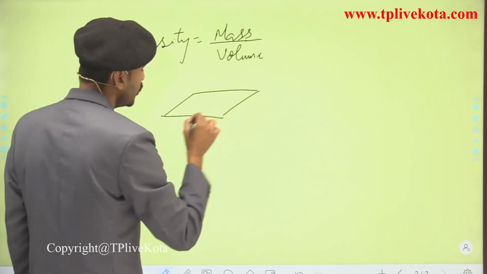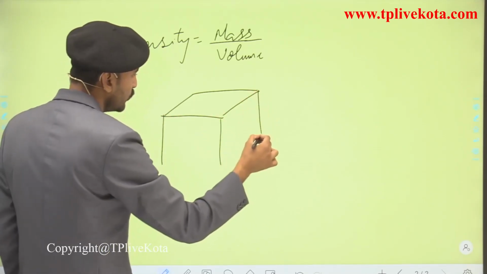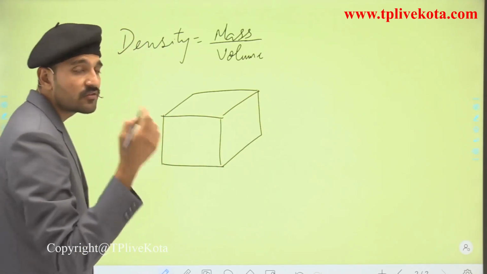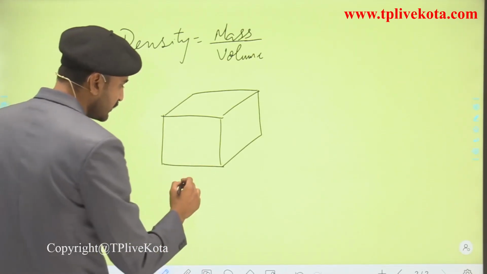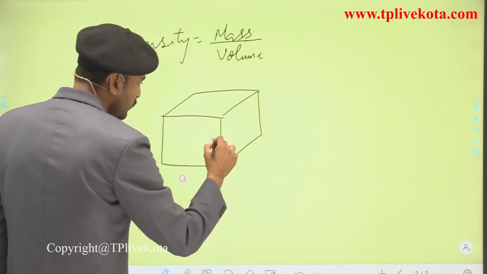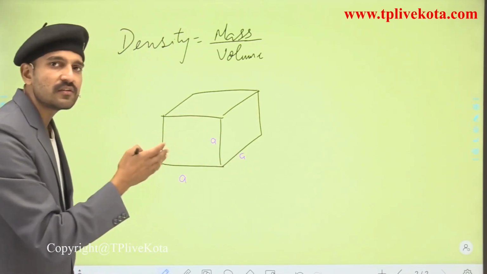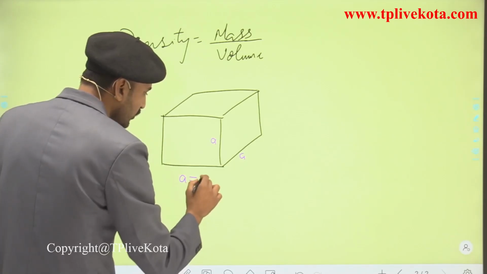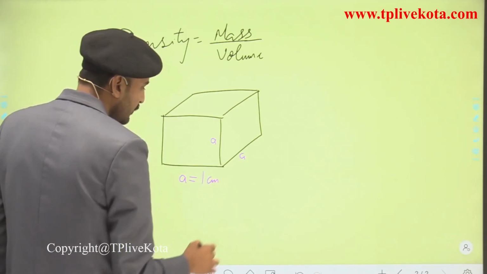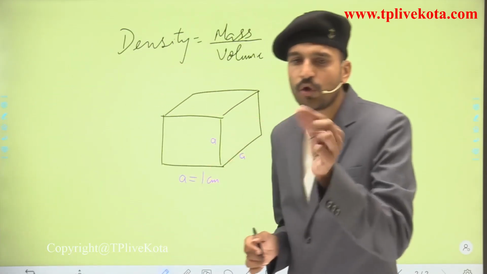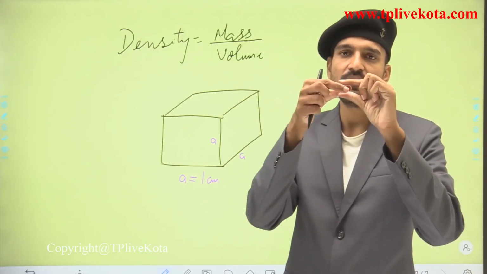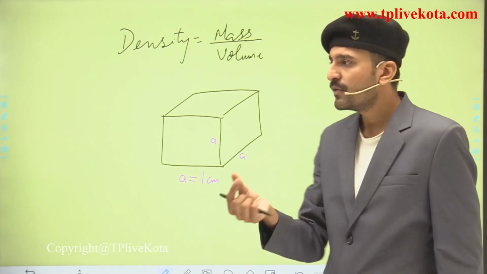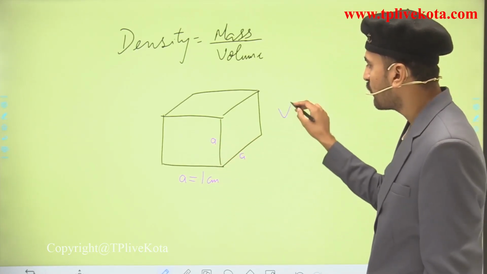If I'm having a cube, I'm drawing the cube here, and just suppose its length, breadth and height are simply a, this is also a, and this is also a, because this is a cube. Here a is equal to 1 centimeter. It is a very small cube, because 1 centimeter is almost of that size. So if we have a 1 centimeter cube, and we wish to find the volume.